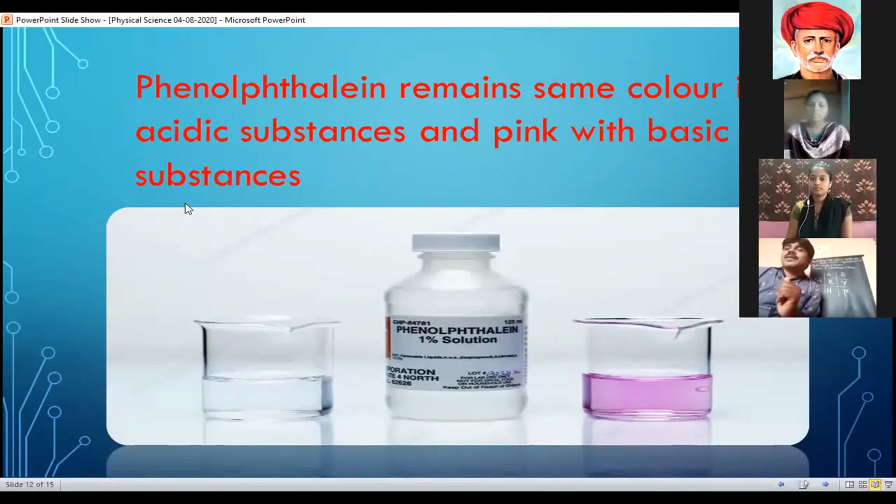So here we used 2 indicators known as synthetic indicators. We use them for laboratory purposes to identify easily which is acid and which is base.